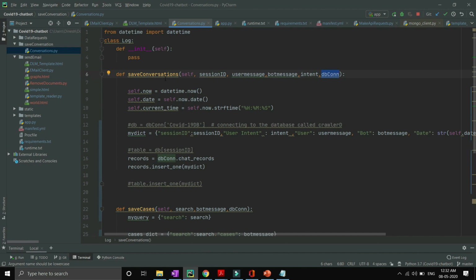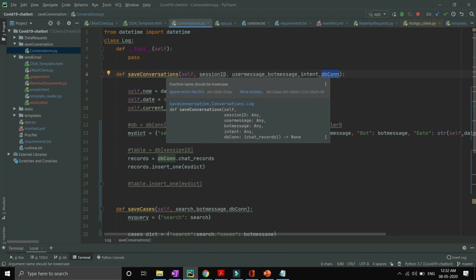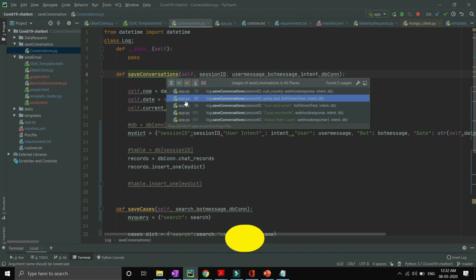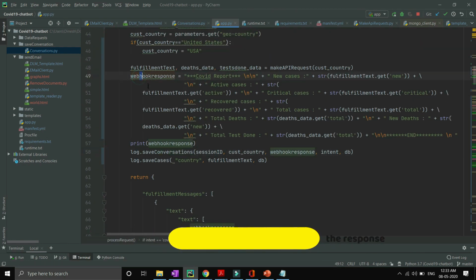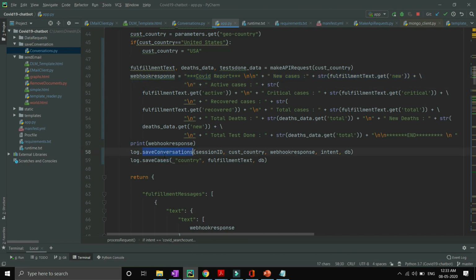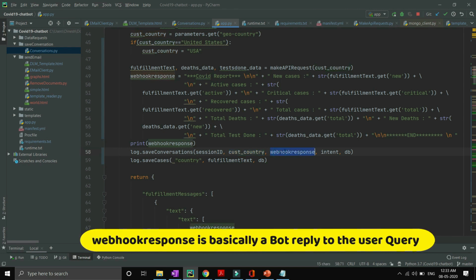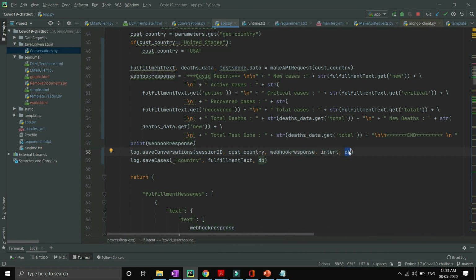The DB connection is basically the MongoDB client which we have just created through the URL. After hitting the Rapid API and getting the response, we are saving the user and bot conversation by passing the session ID, the country name which the user has asked for the detailed report, then the webhook response, then the intent of the user, and the DB variable. The DB variable basically has a connection with MongoDB.